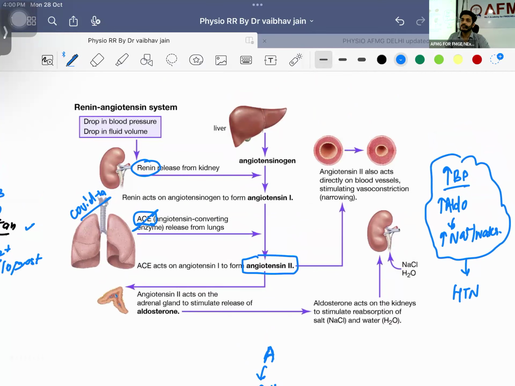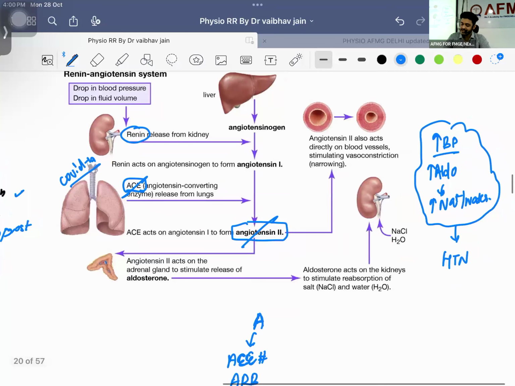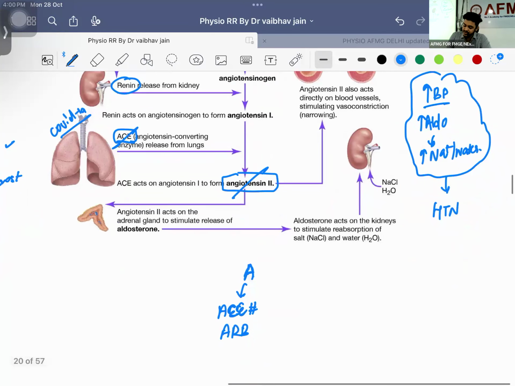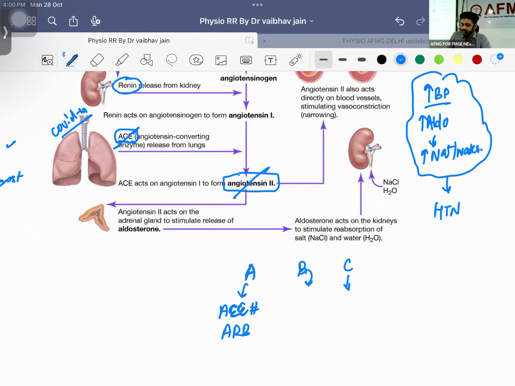I can block this. What will happen? Sir, angiotensin 2 will not be formed, right? Second thing, I can directly block the angiotensin receptors, right? So what will happen? There will be a decrease in the BP. Beta blocker, I will be teaching you. Okay, C4, calcium channel blocker.